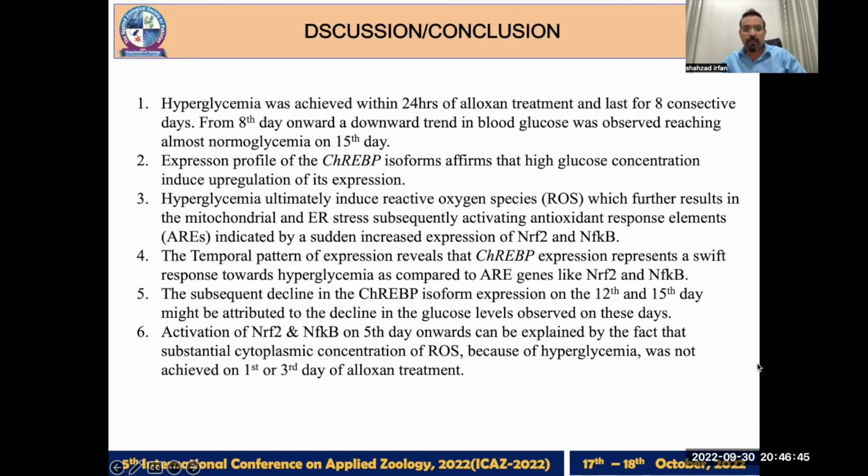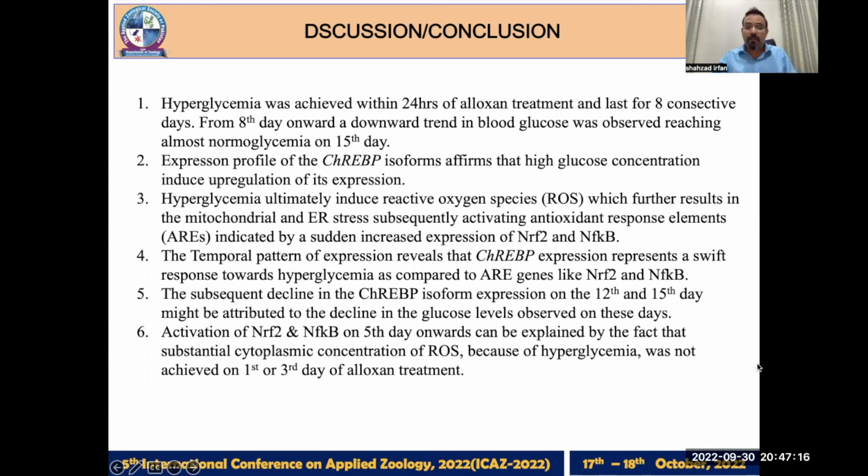Activation of NRF2 and NFKB on the 5th day onwards can only be explained by the fact that a substantial cytoplasmic concentration of ROS, reactive oxygen species, because of hyperglycemia was not achieved on the first or third day of Alloxan treatment, which means that the high level of glucose needs some time to eventually produce the reactive oxygen species.